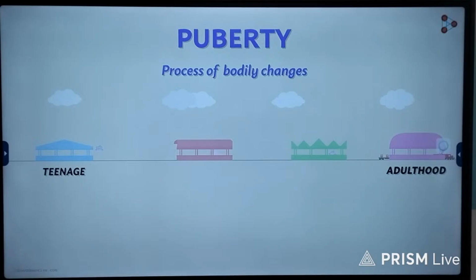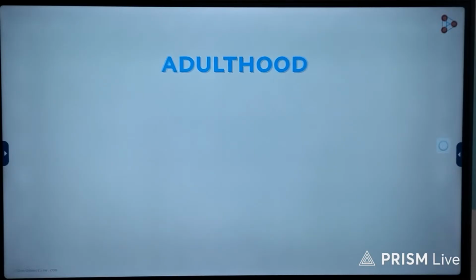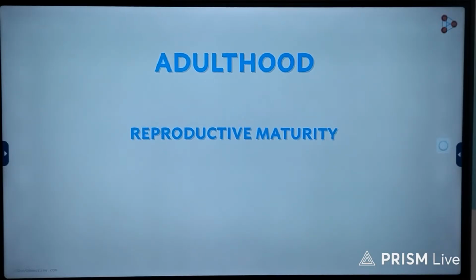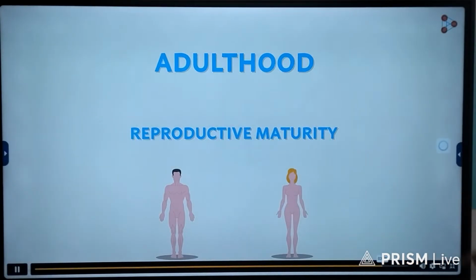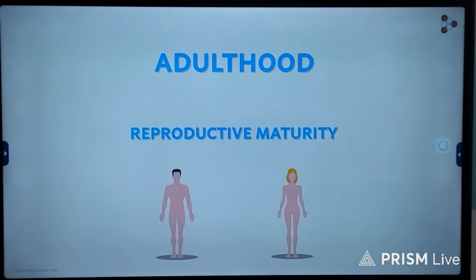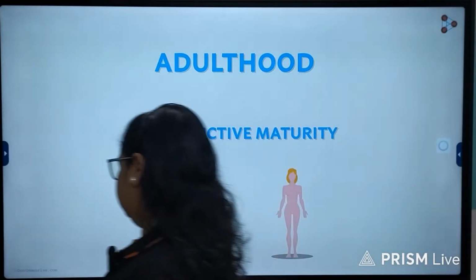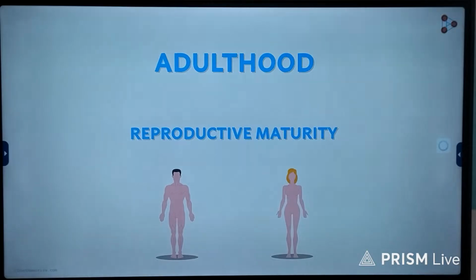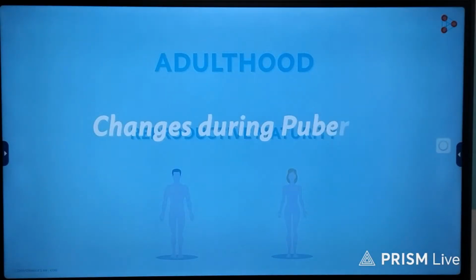And how do we understand that the destination of adulthood has been reached? The most important characteristic of adulthood is reproductive maturity. Yes, the bodies of male as well as female individuals become capable of reproduction. However, the journey is not as fascinating as it seems because there are many problems faced on the way. In a nutshell, adolescence and puberty change the individual in many ways. To understand the changes that occur during puberty, do watch our next video.